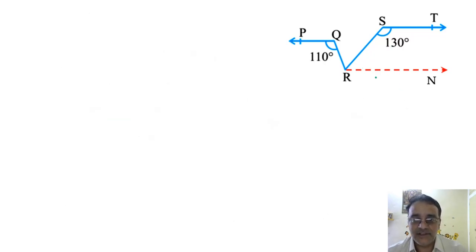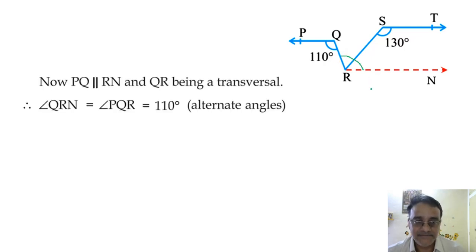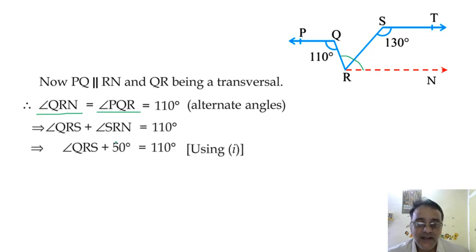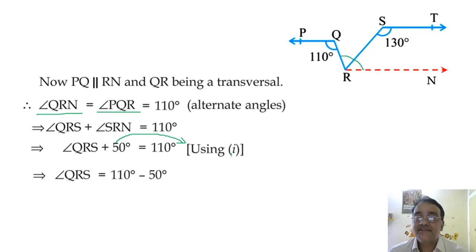So देख लो ये दोनों angles equal होंगे. These two angles are equal because alternate interior angles, and this angle is 110 degree, and this angle we can break up 50 plus angle QRS. Now this 50 degree we will shift over here, so it will become minus 50 degree, and final answer we get 60 degree.